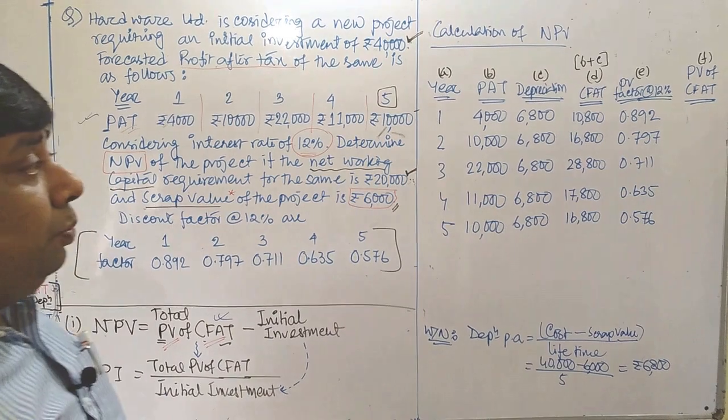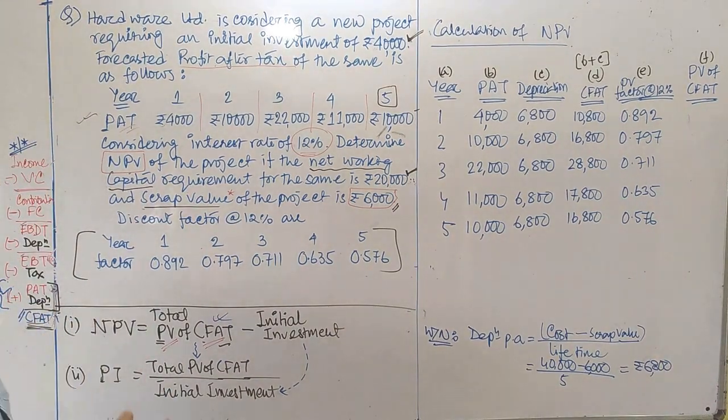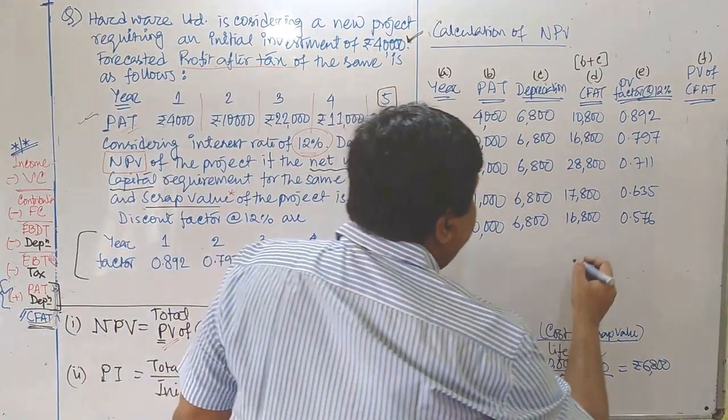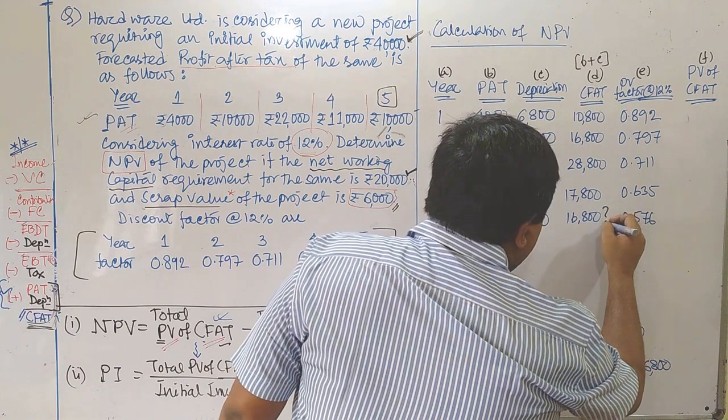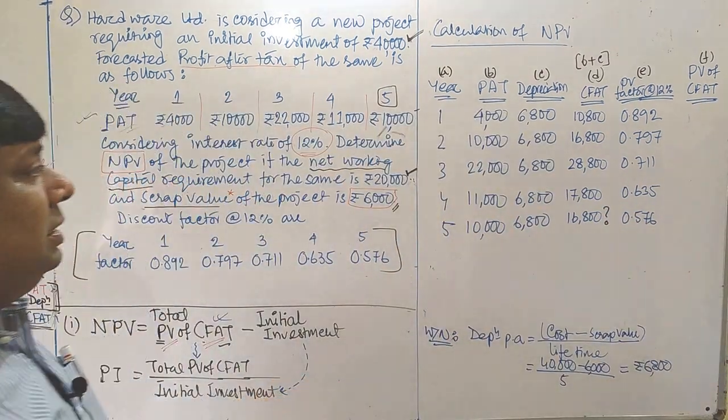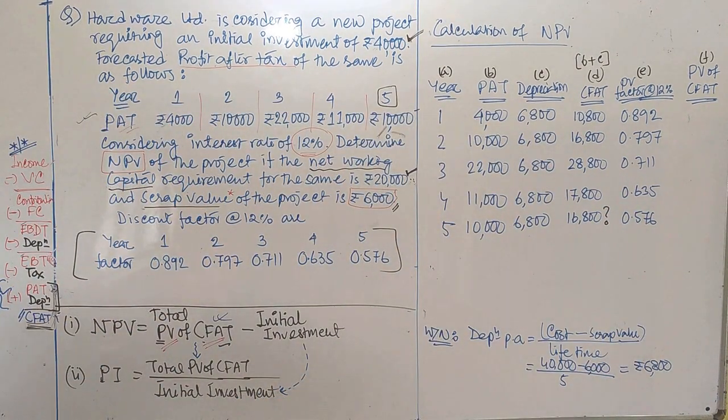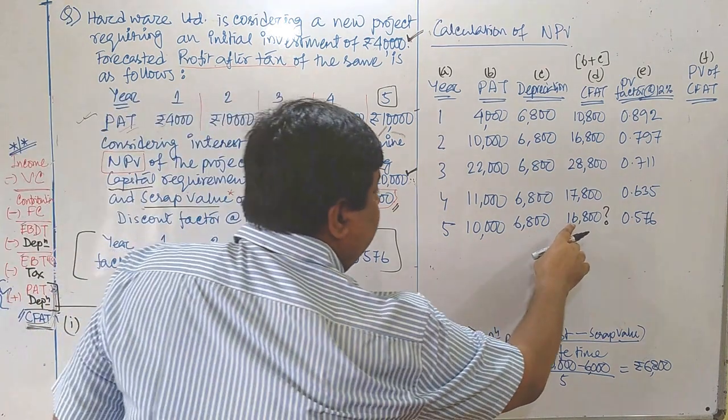Okay. Now before calculating that PV of CFAT, I must mention something. First, just consider the total CFAT at the end of the fifth year. According to the normal flow of business, if we consider our return is 16,800, it is okay.